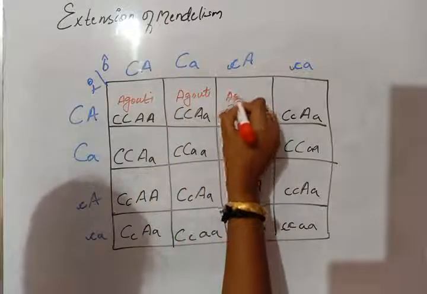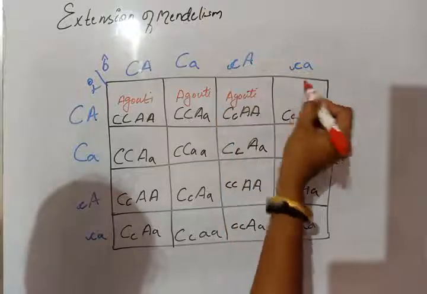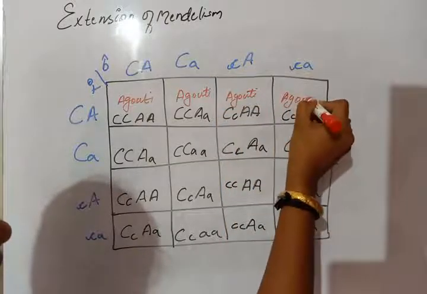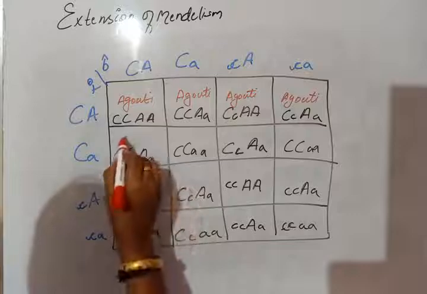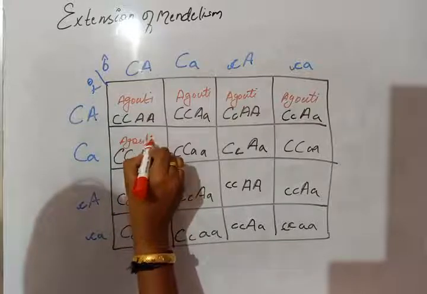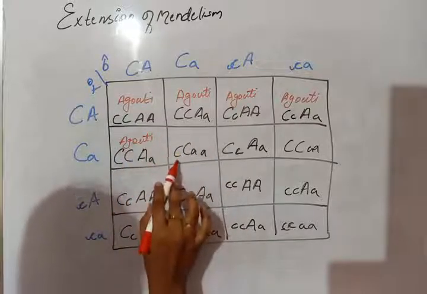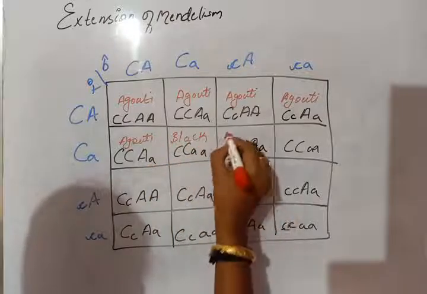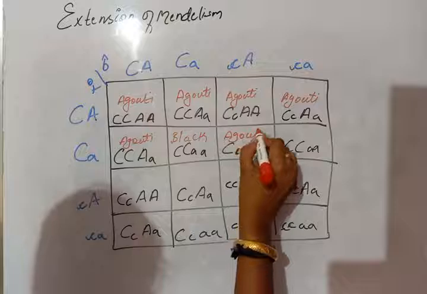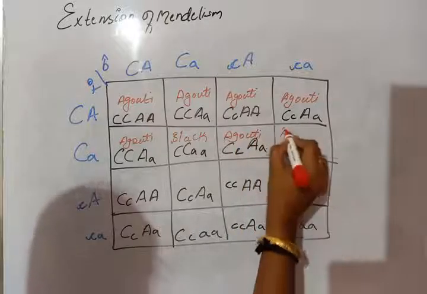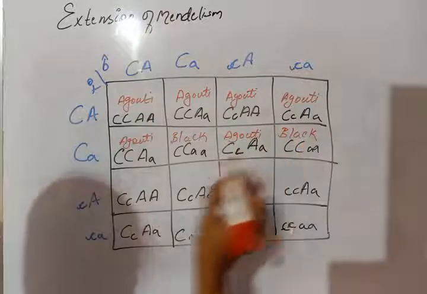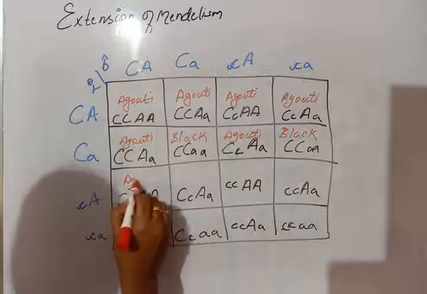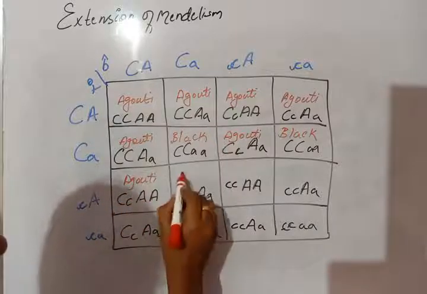Here also agouti. Here only CC, so it will become black. Here agouti. Here also CC, so it will become black color. Here agouti.